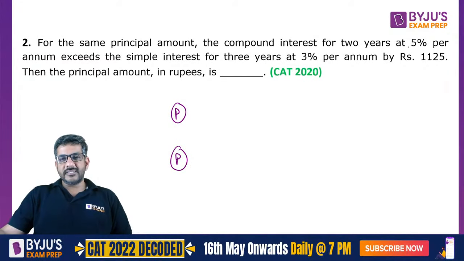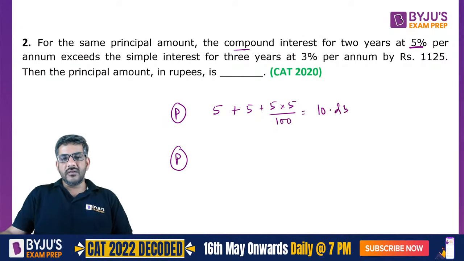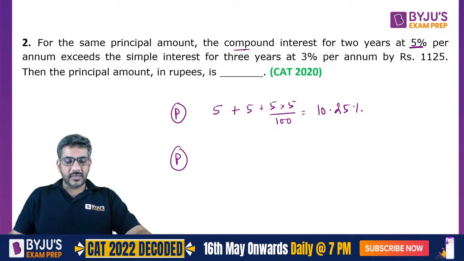In the first case, it is compound interest at the rate of 5%. Compound interest at the rate of 5% for 2 years would be like successive percentage change of 5 and 5. So therefore, the net interest that you would earn in 2 years is 10.25%. I hope this is clear. Praveen has given the answer as 90,000 and Pradyumna as well. Let's see. So in the first case, it is 10.25%.